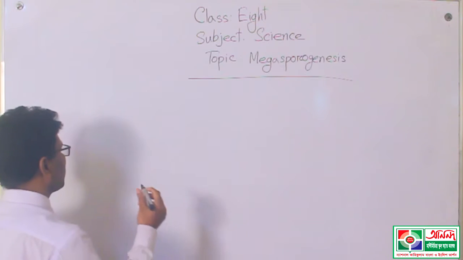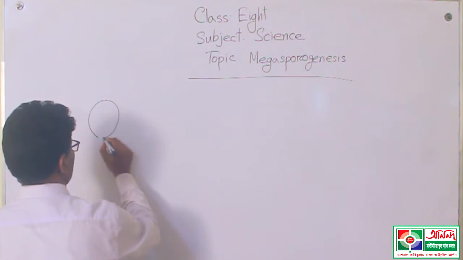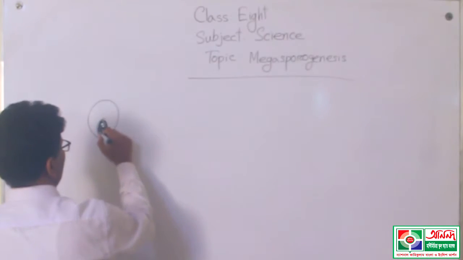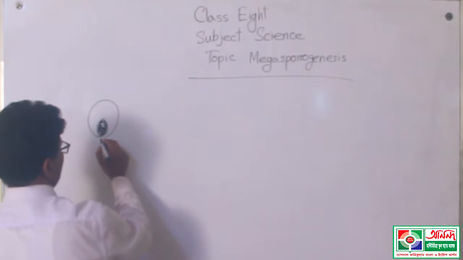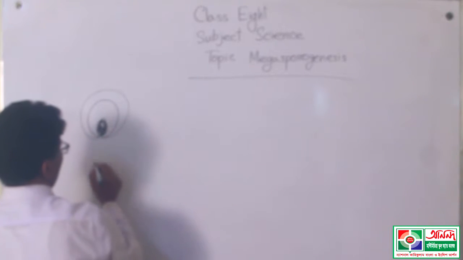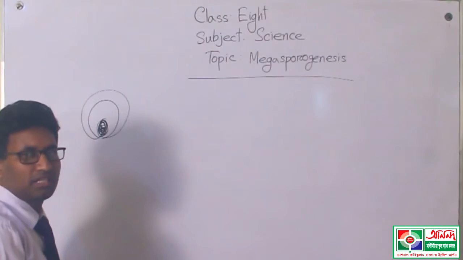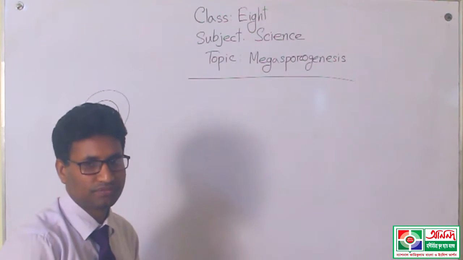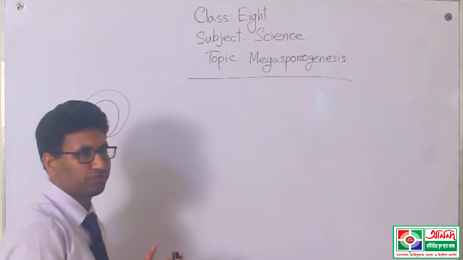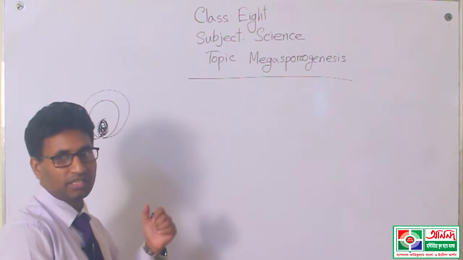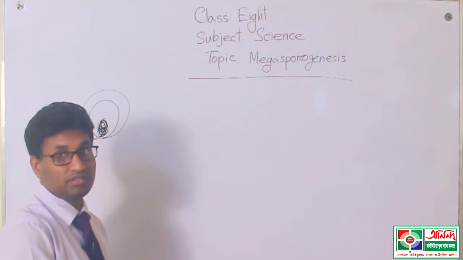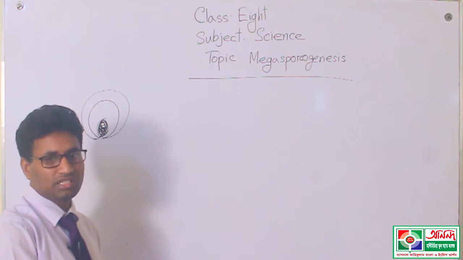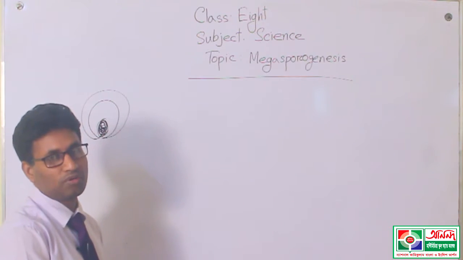Suppose this is one kind of cell, and this is the mother megaspore cell. This cell is a mature, well developed cell, and this mother cell divides and from the embryo sac, at the last, creates the female gamete or egg or ovum.